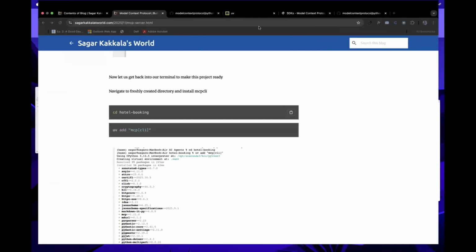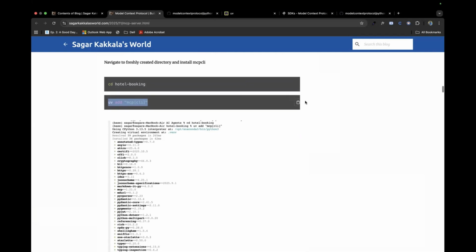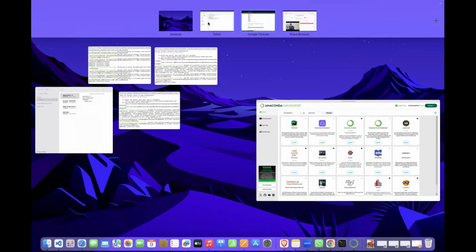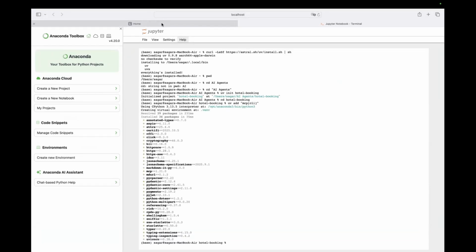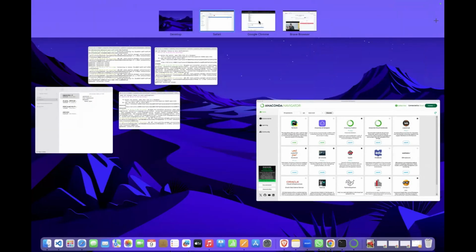And we will be using uv here, because we need MCP, and we'll have the MCP CLI installed here. It's again from the Python SDK that I took the command. So it'll install all the dependencies that are required. Okay, now if you go back, as you could see, this uv.lock file is created, which has all the dependencies required for our MCP.